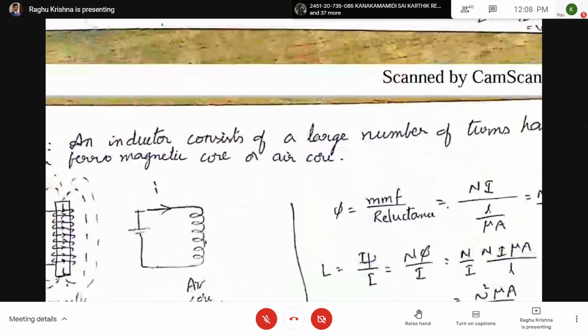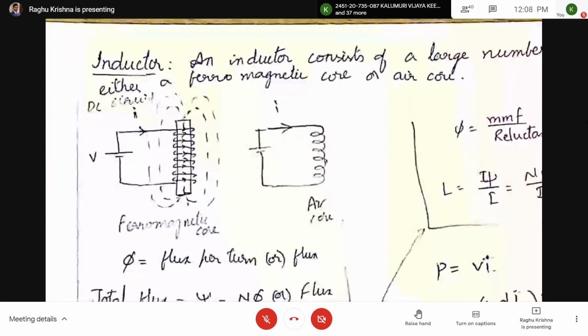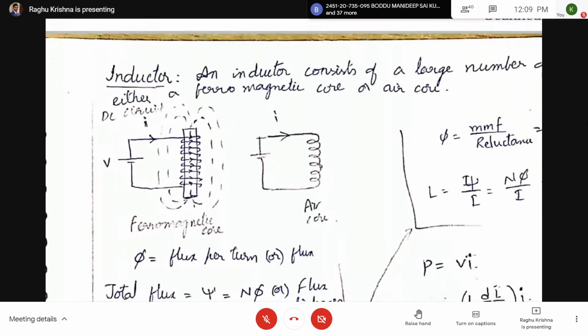Now let us consider a circuit containing an inductor. Before going to the AC circuit, let us see the DC circuit. If you have an inductor and you give a DC supply, what happens? After studying DC, we go for AC. So first, what is an inductor? An inductor consists of a large number of turns.